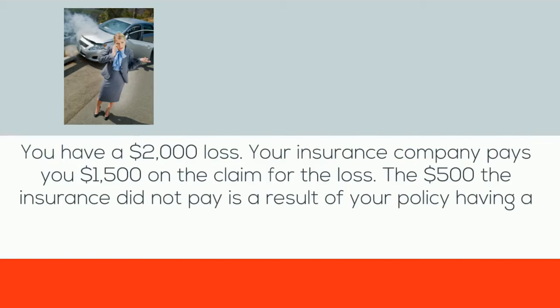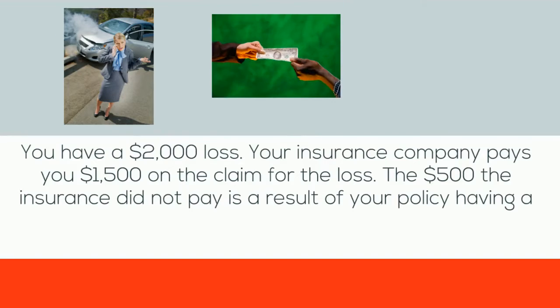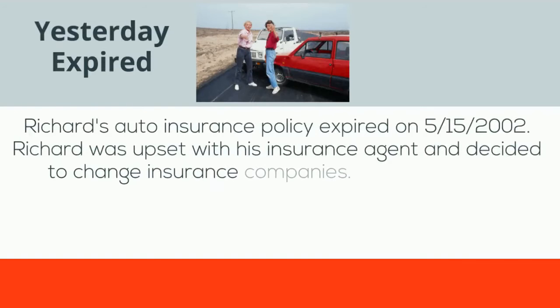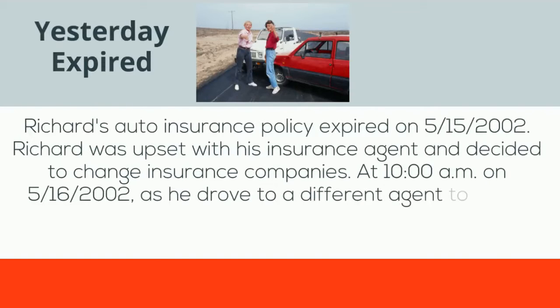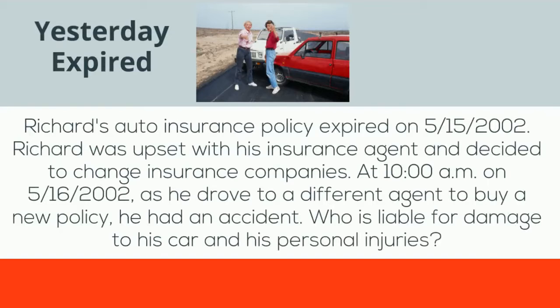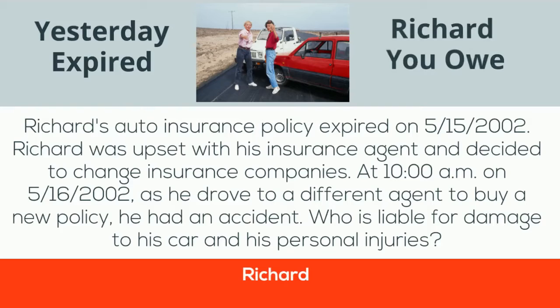You have a $2,000 loss. Your insurance company pays you $1,500 on the claim for the loss. The $500 the insurance did not pay is a result of your policy having a deductible. Richard's auto insurance policy expired in May 2002. Richard was upset when his insurance agent decided to change his insurance companies. At 10 a.m. on May 16th, he drove to a different agent to buy a new policy. He had an accident. Who is liable for the damage? Richard is. He had no insurance.